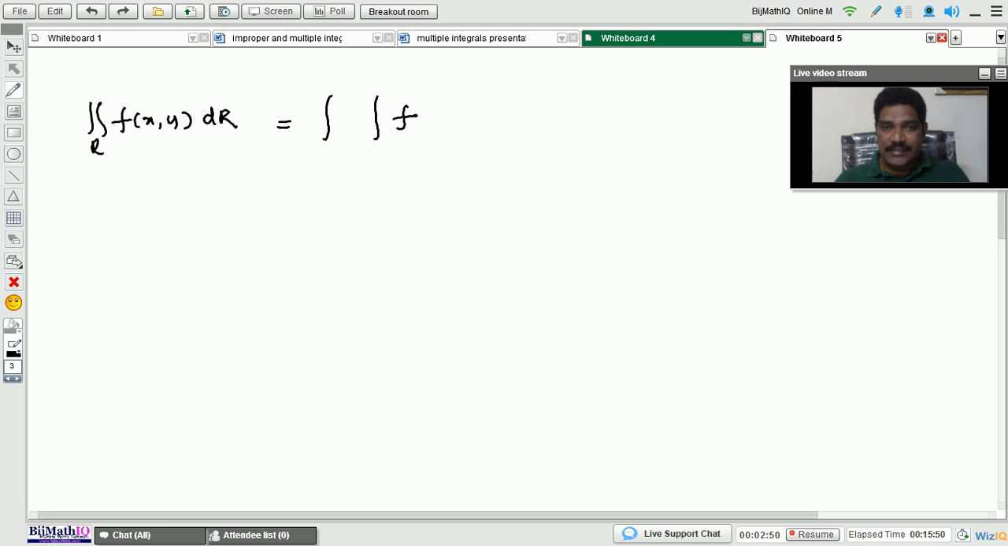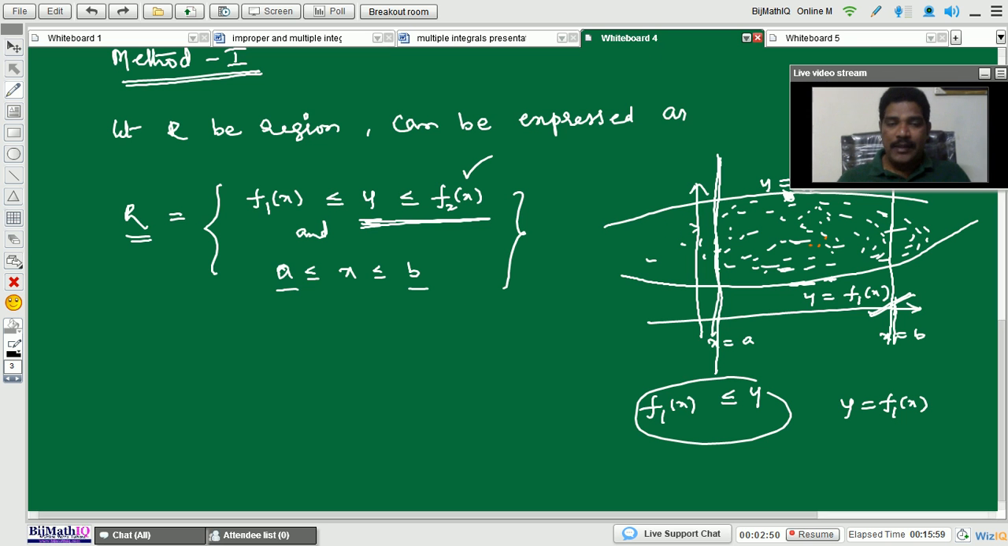The function is f of x comma y. And go back to previous board. Board number 4 is a green color board.